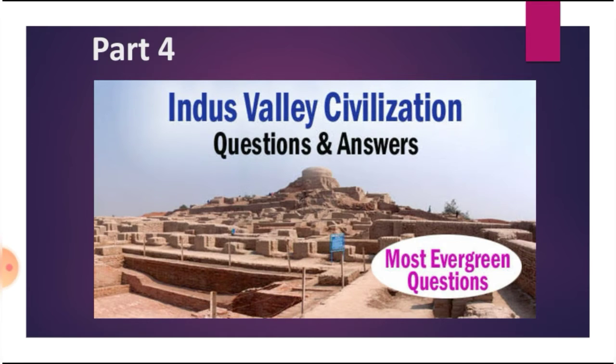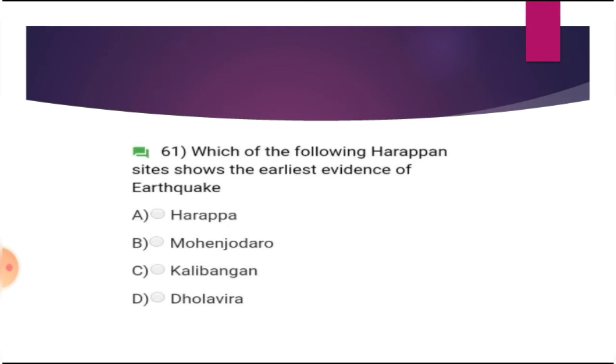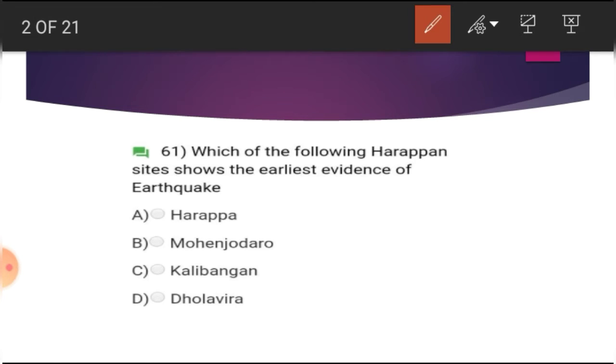Okay, let's move on to the topic. Which of the following Harappan sites shows the earliest evidence of earthquake? A. Harappa, B. Mohenjo-daro, C. Kalibangan, D. Dholavira. And the answer is Kalibangan.